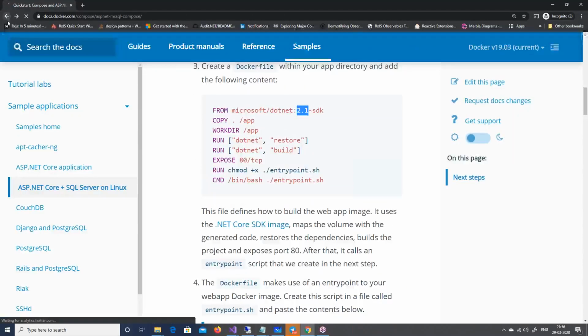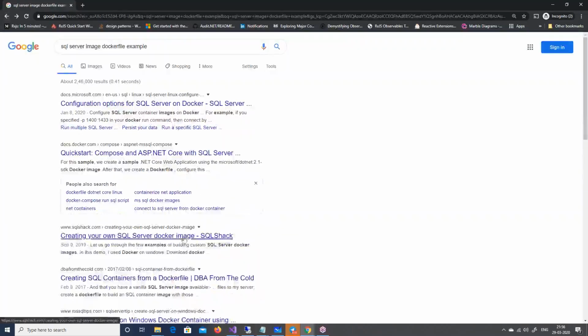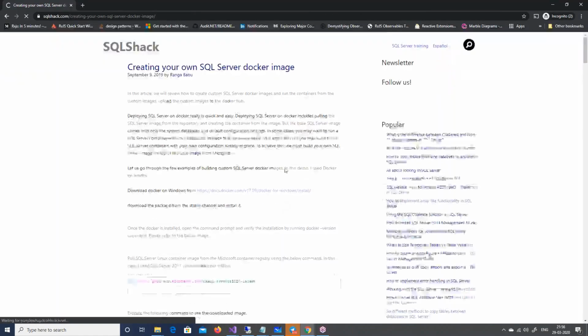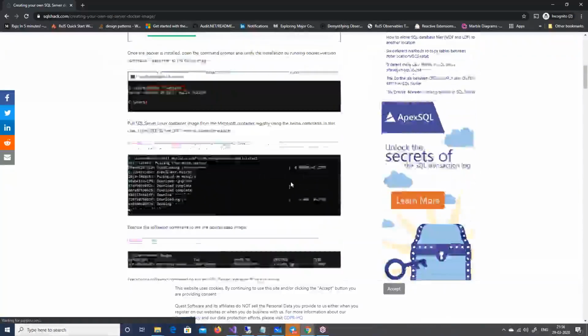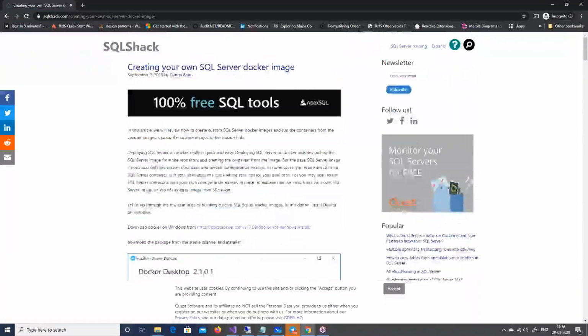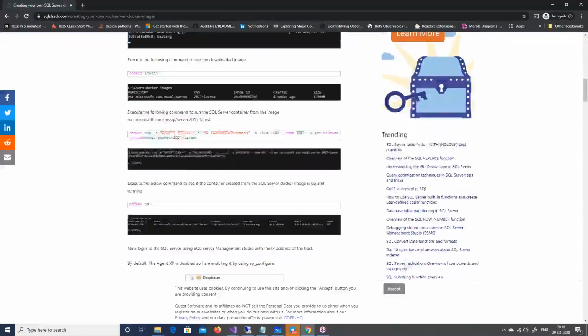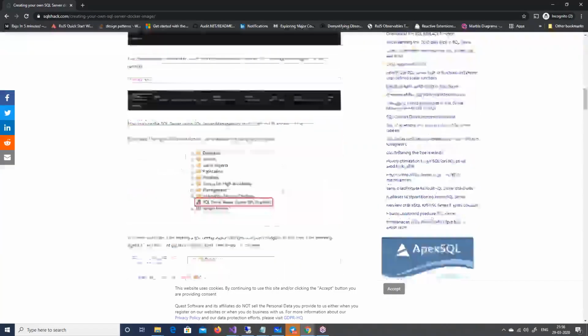So Docker SDK, that should be Docker SQL Server as well. Yeah, let's look at this SQL hack. I'll just show you the command of Docker SQL Server, and then you can have a look later on. Where is the Docker file? Show me the Docker file. Okay, guys, I can give that thing later on.